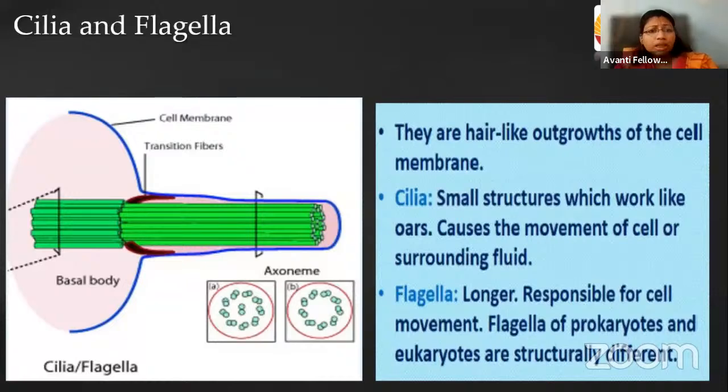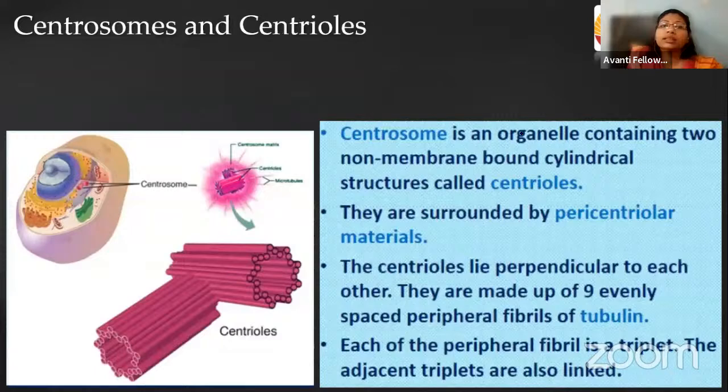Okay. Next, we are having the centrosome and centriole. Centrosomes are two perpendicular cylindrical structures. Each single cylindrical structure is known as a centriole. These are made up of microtubules, and as you can see here, three circular structures are there. So this is a trimer of microtubules, and they help during cell division for making the spindle fibers and segregating the chromosomes from one another.